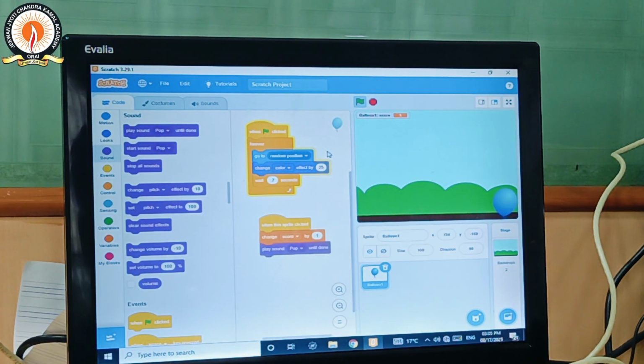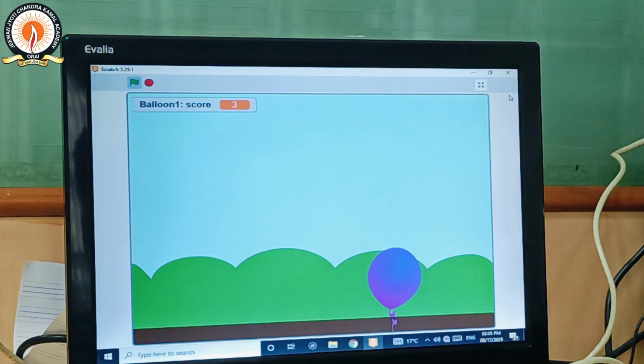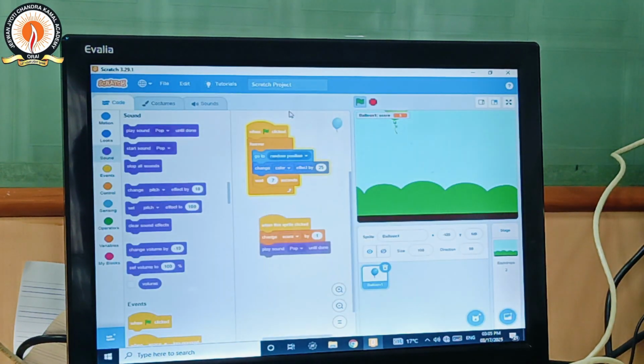The score also. But when we click on this flag, our score stays 3. Can you see it on the full screen? Yes, it is possible. Good. But our score cannot change from 3 to 0.